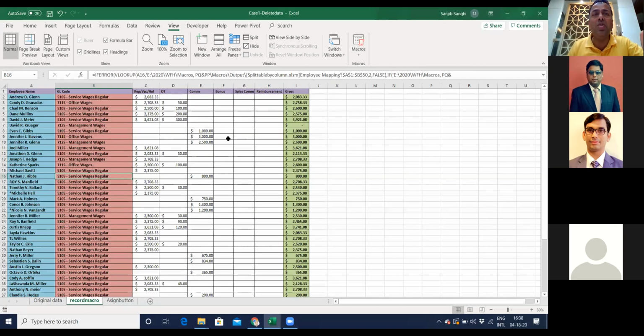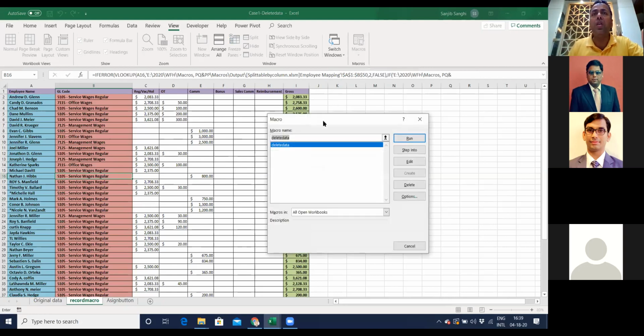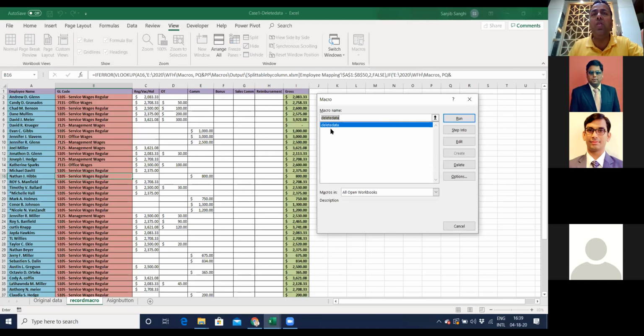Let me go back to the same sheet again. I've just copied this for the understanding purpose. This is the same sheet we had in the past. This time I got a new template with the data filled in for the last payroll and I want to delete this data using the macro. I'll go to View, Macros, and I already have a macro which I've written called Delete Data. All I need to do is hit Run.